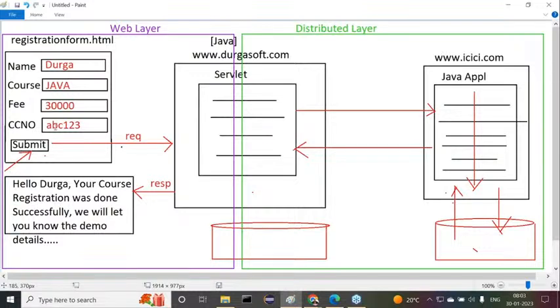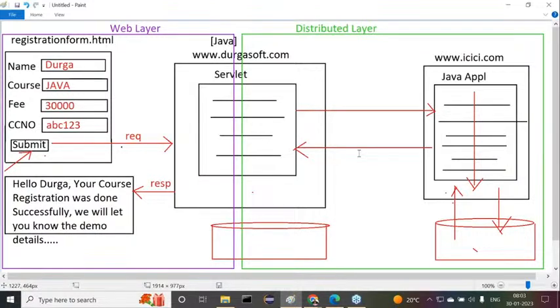So this is a server side program and these are normal HTML pages, the user interface. This combination is nothing but the web application, the web layer. This is the web layer. This is the distributed layer in our enterprise applications.